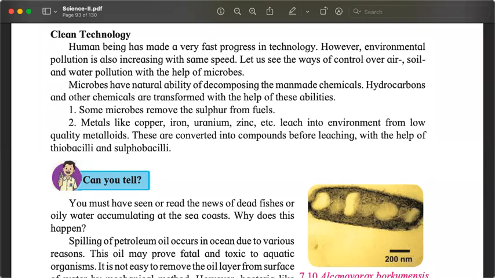Also, there are some metals like copper, iron, uranium, zinc. We studied them in the last chapter in science.